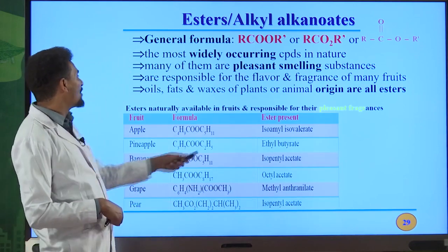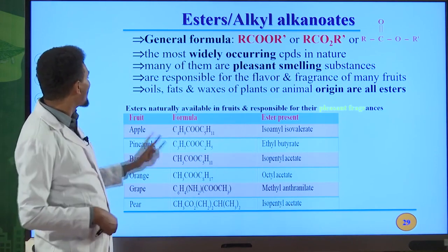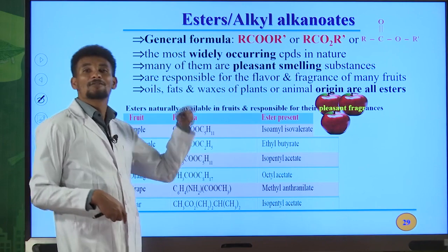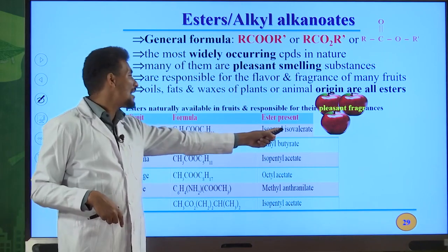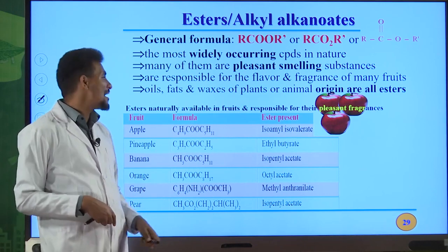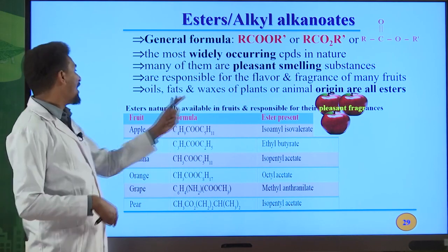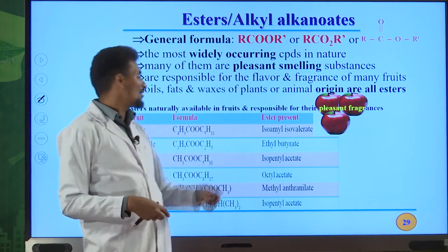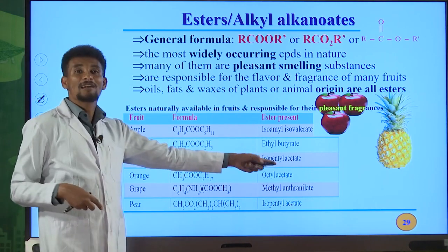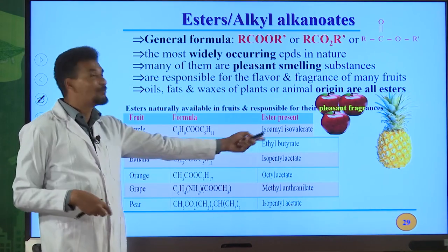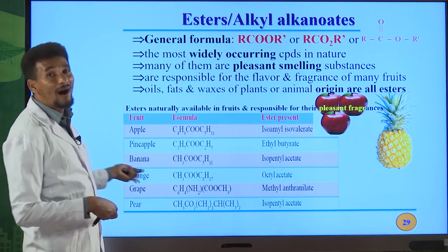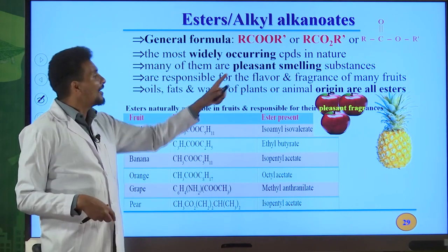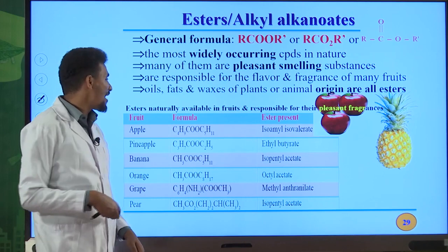Some of them are, for example, isoamyl isovalerate. This is found in apple. So you are familiar with apple. An ester that is found in an apple is isoamyl isovalerate. This is the formula for isoamyl isovalerate. Therefore, this ester is responsible for the good flavor of this apple. And the second one is ethyl butyrate. The formula for ethyl butyrate is this one. It is found in pineapple. So this is pineapple, and it is responsible for the pleasant fragrance of this pineapple.